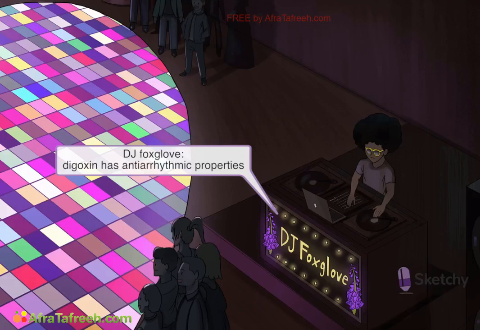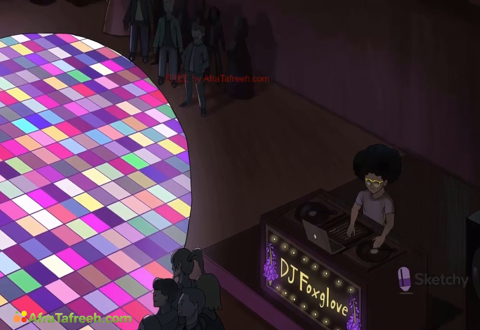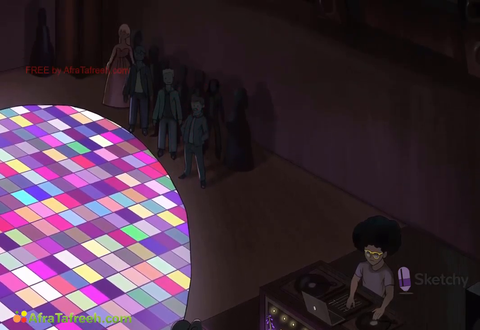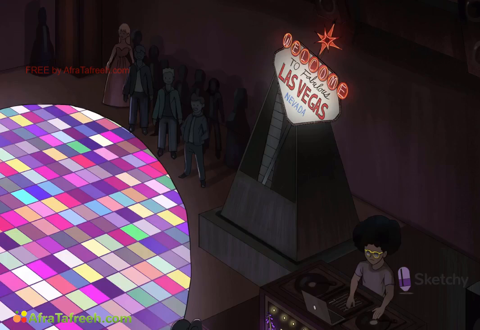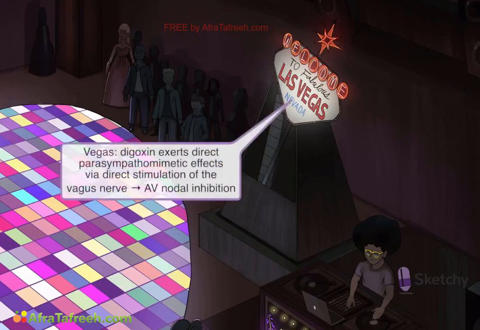Remember that digoxin is one of those drugs with positive inotropic effects used in heart failure. Well, it's not just heart failure that inspires DJ Foxglove to drop a sick beat. Remember that rhythm-inducing record he was spinning at the high school dance? It's our recurring theme for agents that can be used as antiarrhythmics, foreshadowing the epic dance party that's about to unfold tonight. Now, this isn't your grandma's high school dance. Well, because it's not 1935, but also because this is Vegas, baby.